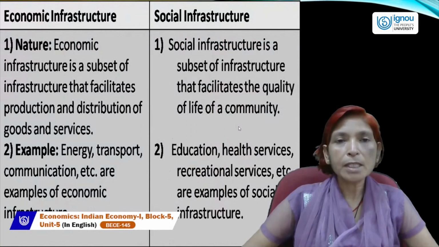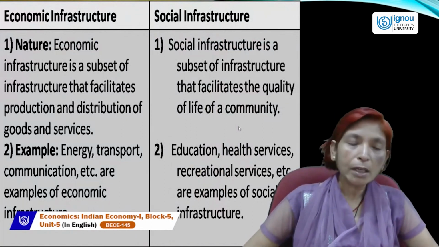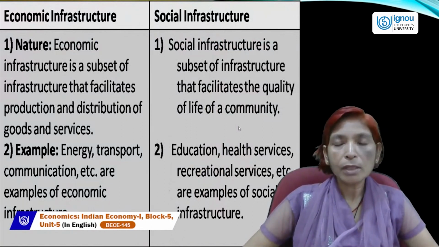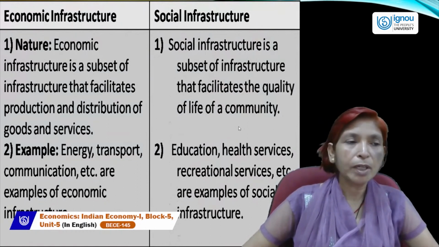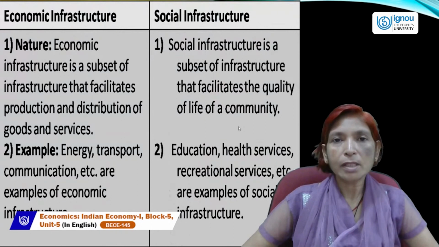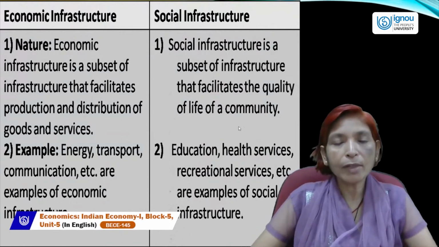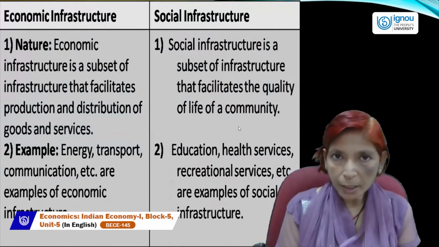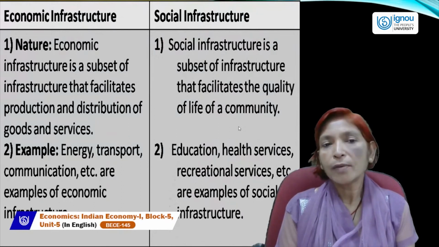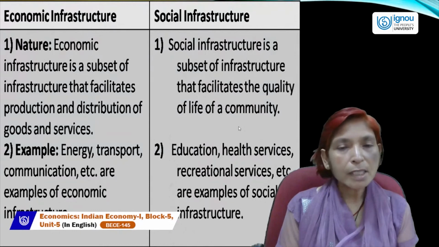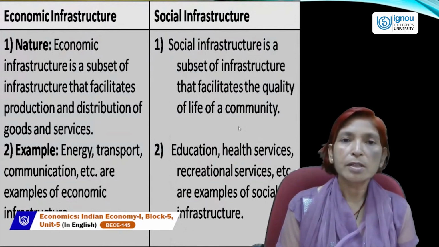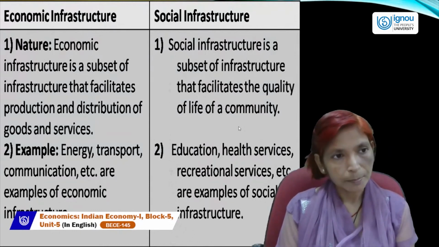Next is the difference between economic infrastructure and social infrastructure. What is the basic difference between economic infrastructure and social infrastructure? Now you have done the definition of economic infrastructure and you have studied social infrastructure. Now we can make the difference between them.